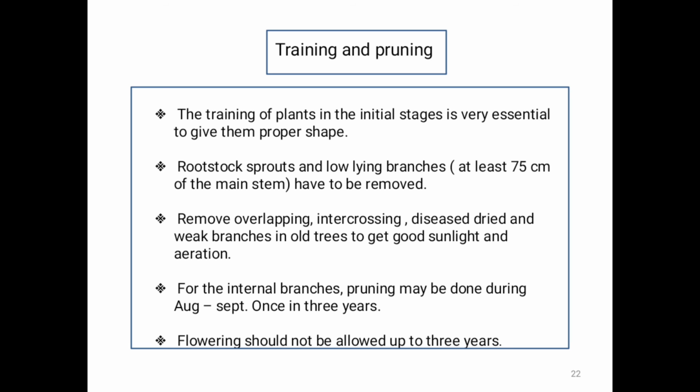Training and pruning. Training means giving a proper shape to the plant, and pruning means removal of diseased, unwanted, dried or broken branches from the tree. It is known as pruning. Pruning also improves the quality of fruit yield and increases vegetative growth.